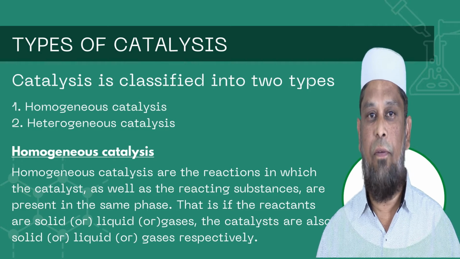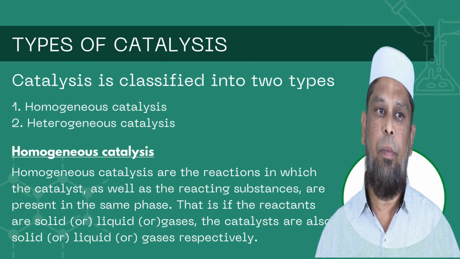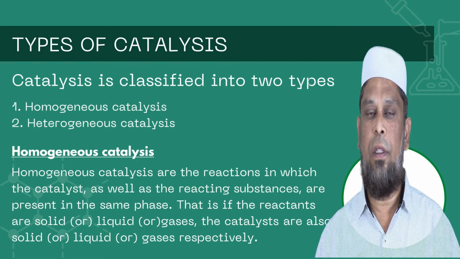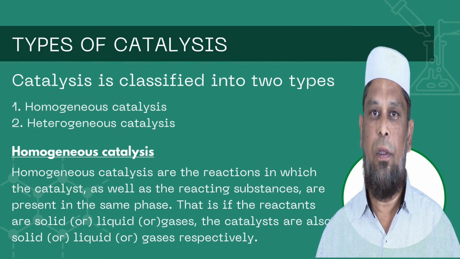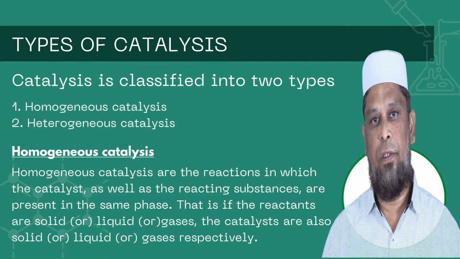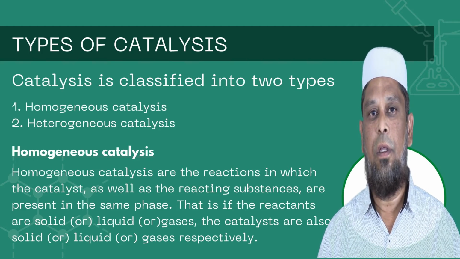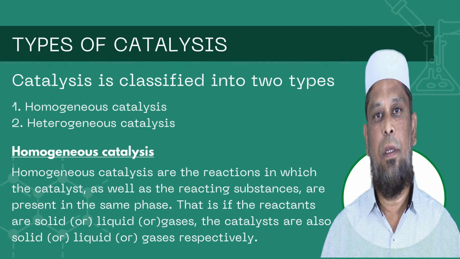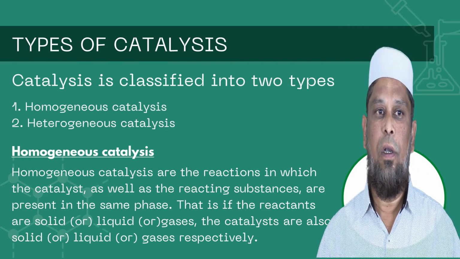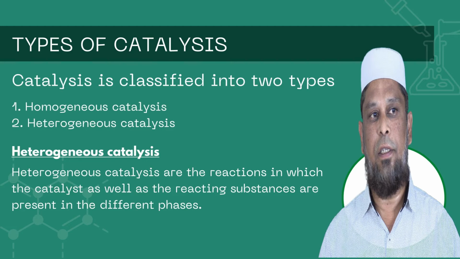If they are in the same phase, then we call it homogeneous catalysis. For example, if the reactant is liquid, the product is also liquid and the catalyst is also in the liquid phase. If the reactant is in the gaseous phase, the product as well as the catalyst are also in the gaseous phase. So this is homogeneous catalysis.